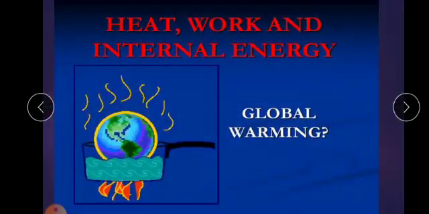Suppose the global warming, did you hear the word global warming? How is it produced on the earth? Because of heat, as well as work done by the people, as well as the internal energies increased on the earth, it created the global warming. The main reason is heat. Heat is produced by the new technologies, vehicles, and so on. It releases carbon monoxide, carbon dioxide. You know that. The main reason is heat. This is known as global warming.